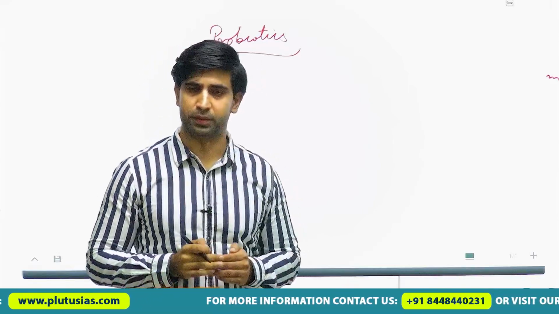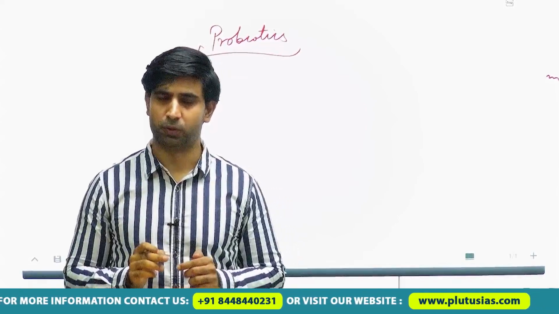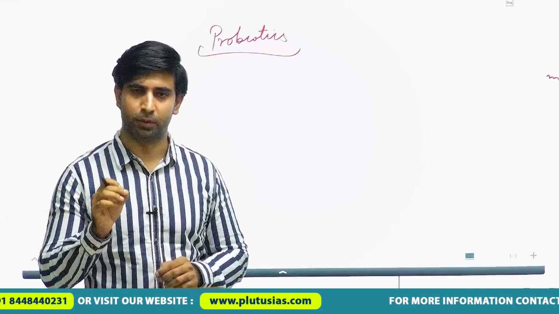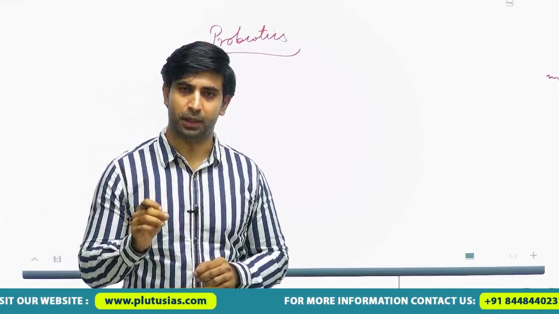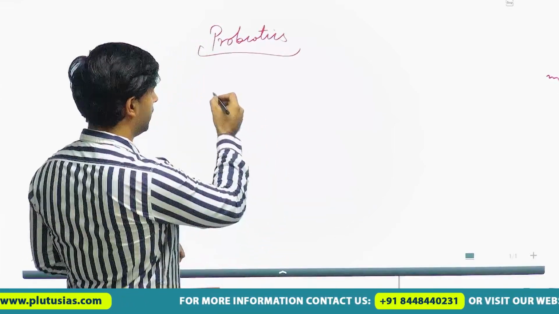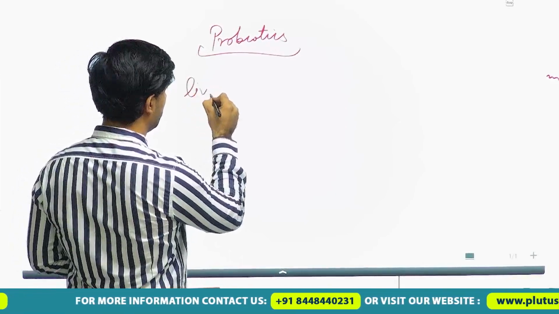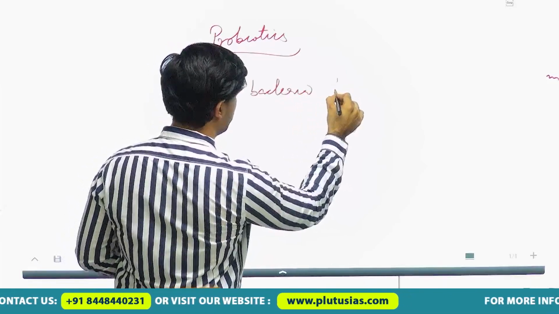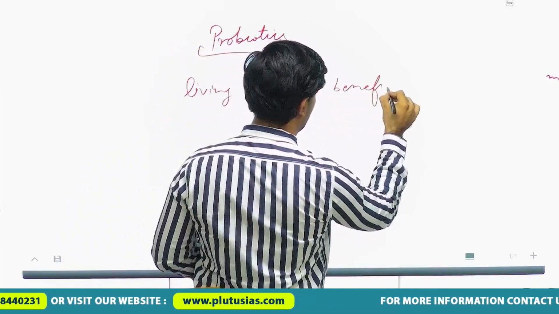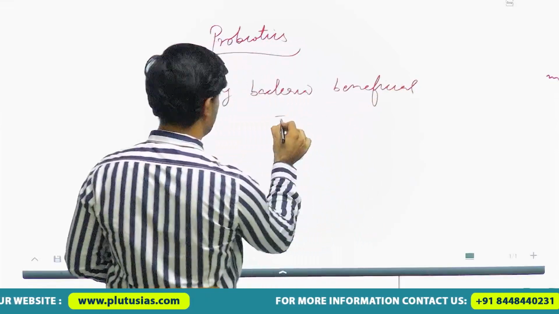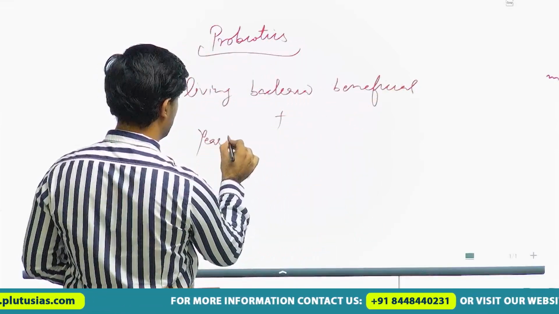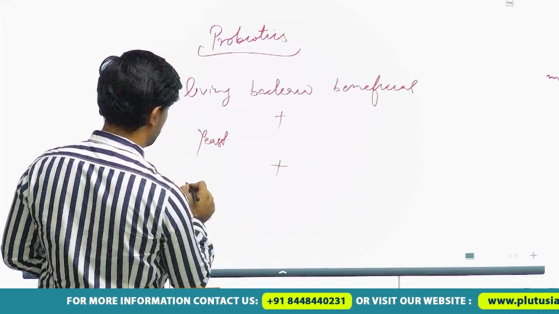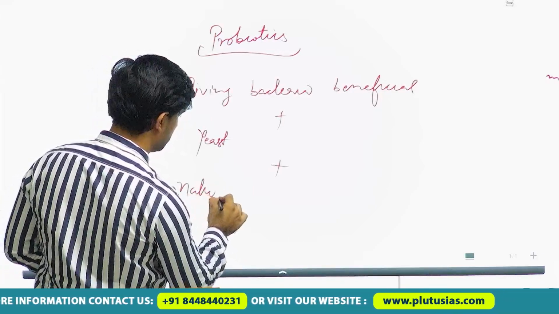These are a combination of beneficial bacteria and yeast, which are naturally present in human beings. If you look at all the words, these are very precise. I will tell you how. It includes living bacteria, beneficial, plus yeast, plus naturally present in the human beings.